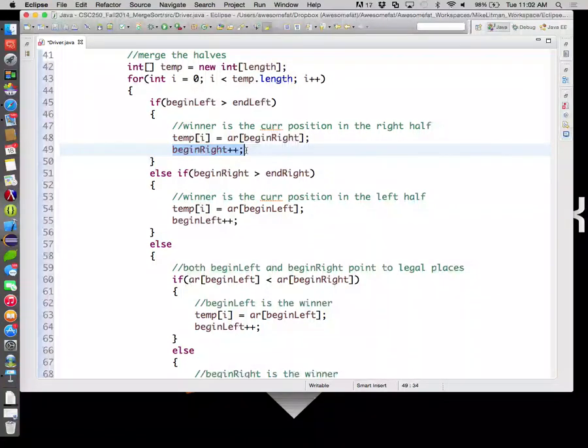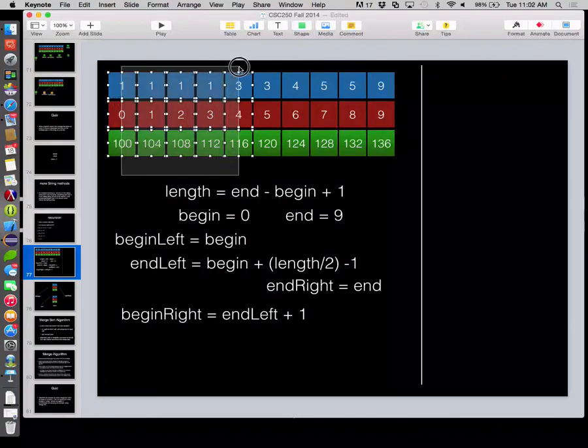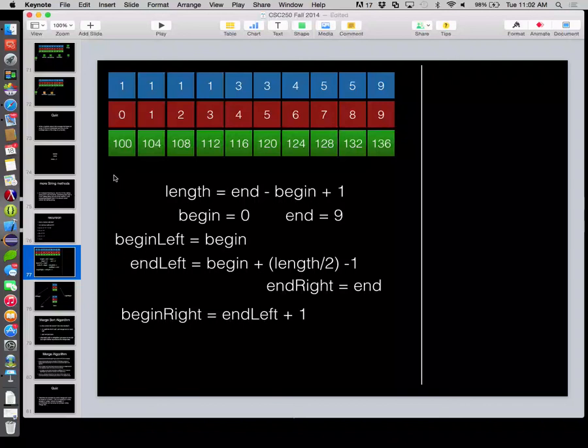That make sense? Remember from last time, if we had the 5 list, I know these guys are already sorted, but if that's our 5 list, the beginning of the first part was here, the beginning of the second list was here. We would compare this guy to this guy, choose our winner, and increment the other guy. So let's say this guy was our winner. Next time through, we compare this guy to this guy, choose our winner.